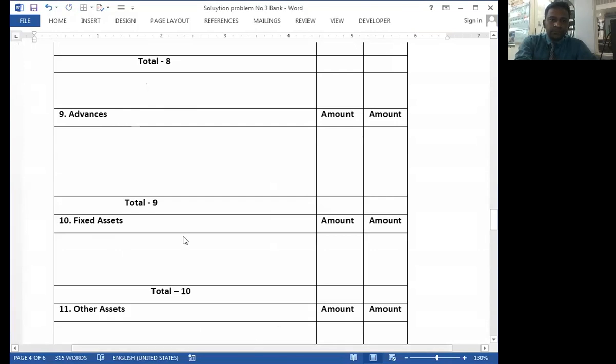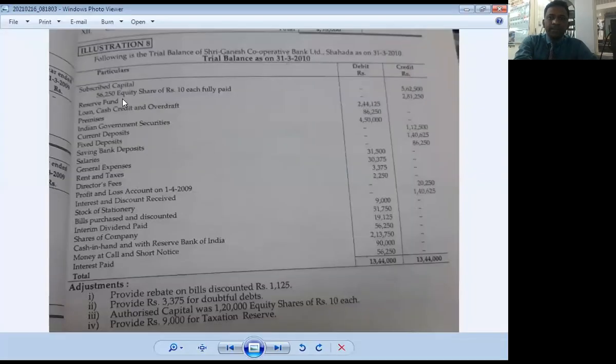So what is the first amount? Subscribed capital, 56,250 equity shares of rupees 10 each fully paid. But in this problem, authorized share capital is also given. The number of authorized equity shares is 1,20,000 equity shares of rupees 10 each.